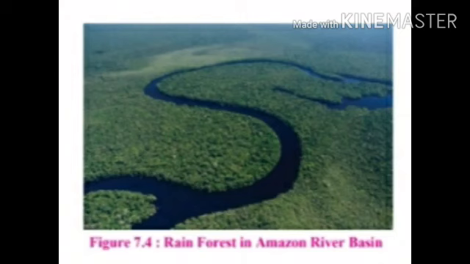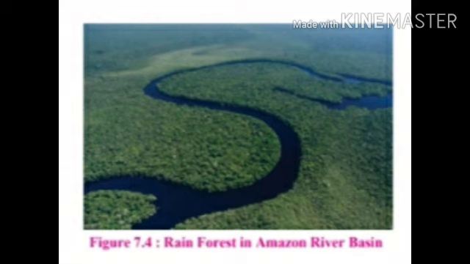Settlements become sparse as we move towards the central part of Brazil. Given are some major reasons. First reason is the area is covered by thick, dense equatorial rainforest. See figure 7.4. Here the area is covered by thick, dense equatorial rainforest. So there is sparse settlement.